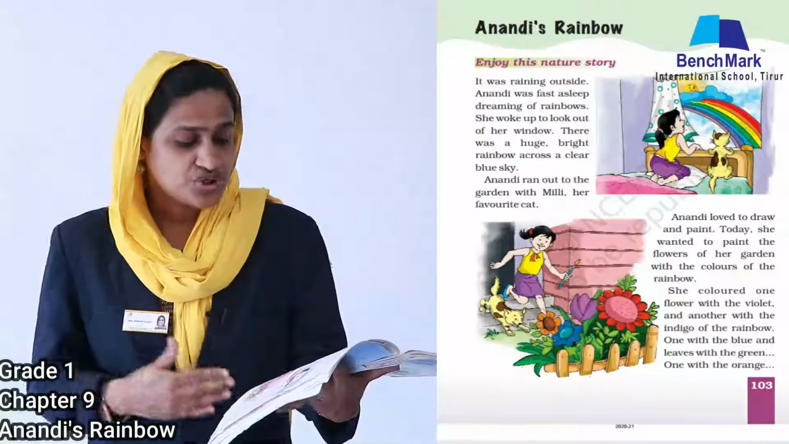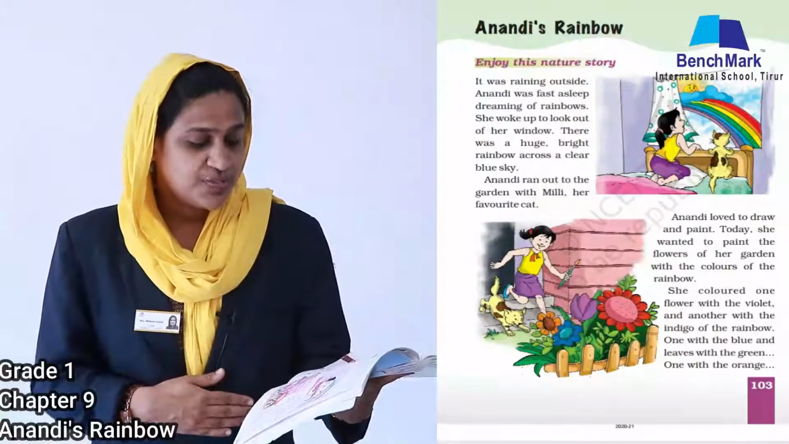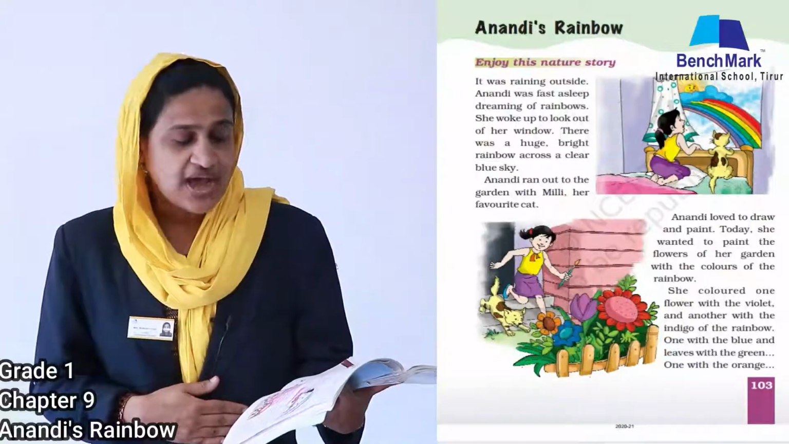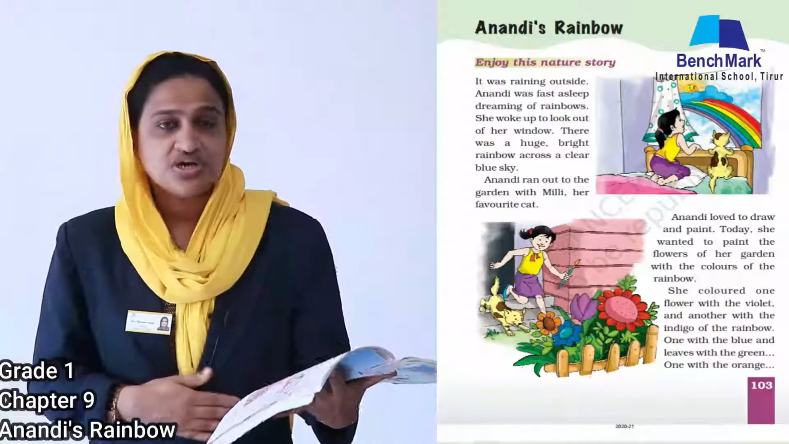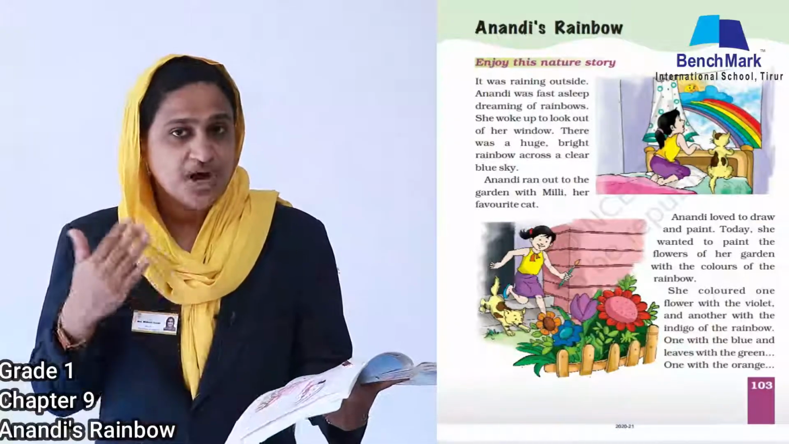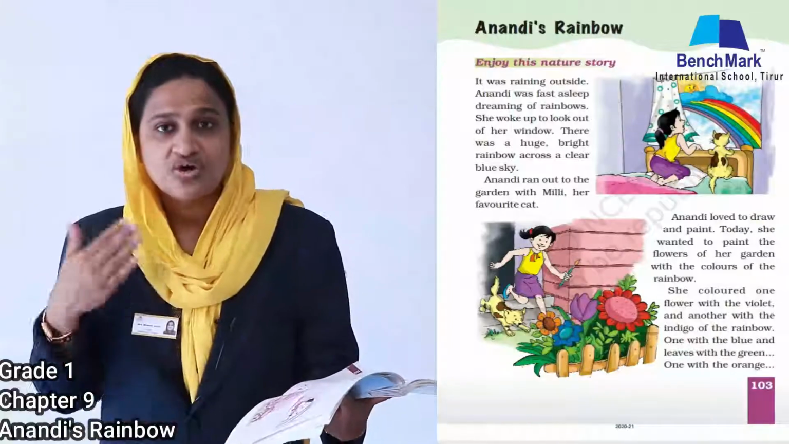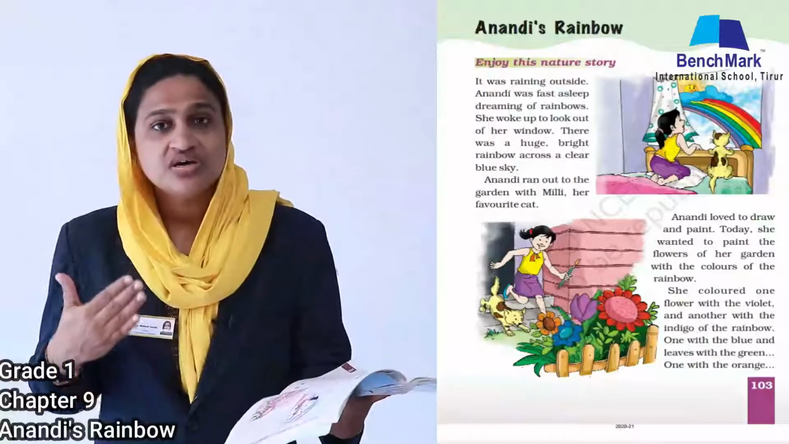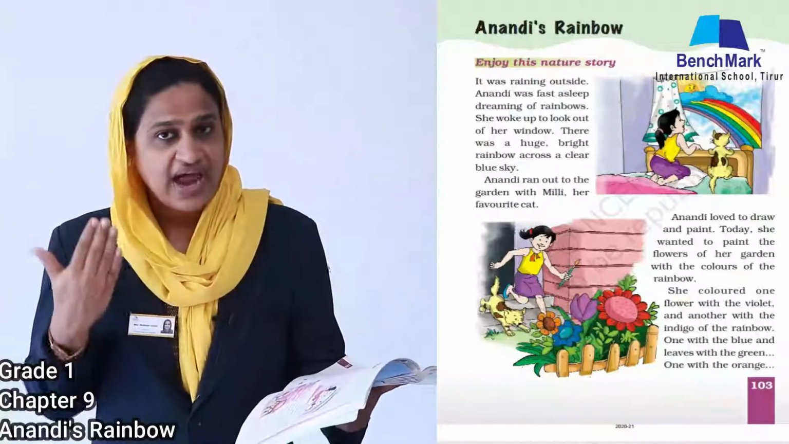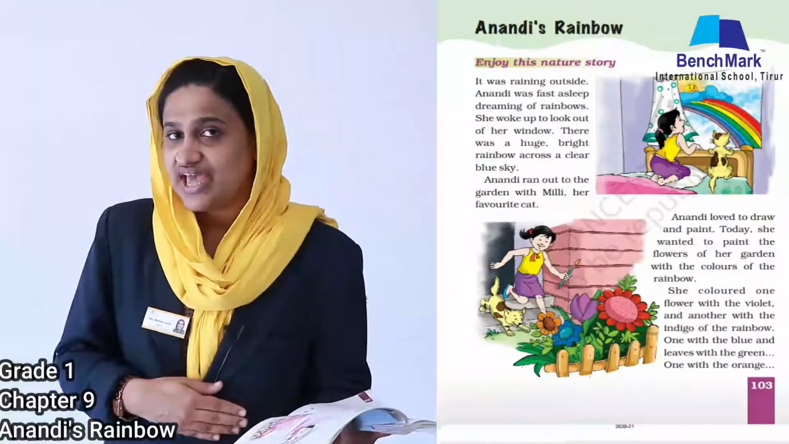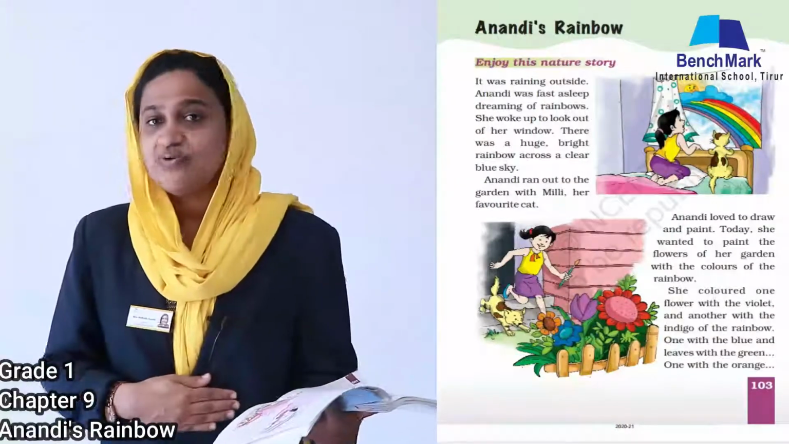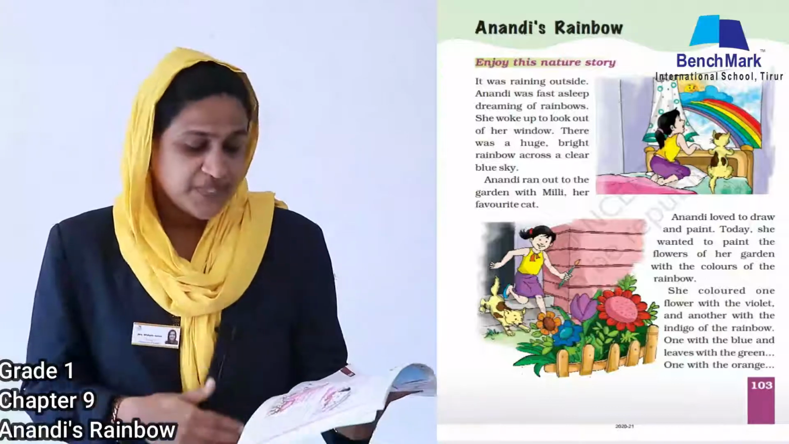Anandi ran out to the garden with Millie, her favorite cat. So what happened next? Anandi ran out to the garden. Ran means the past form of run is ran. So Anandi ran out to the garden with her favorite cat. She had a cat and the name of the cat is Millie. What is the name of the cat? Yes, the name of the cat is Millie.